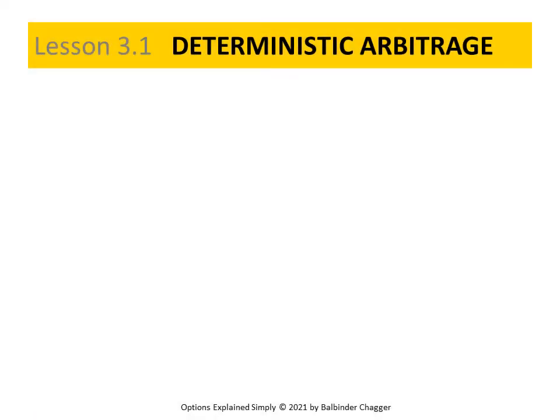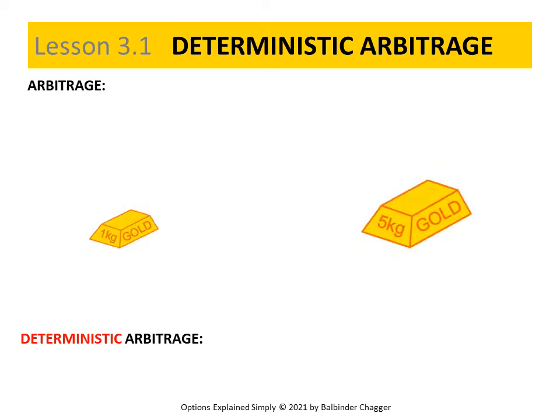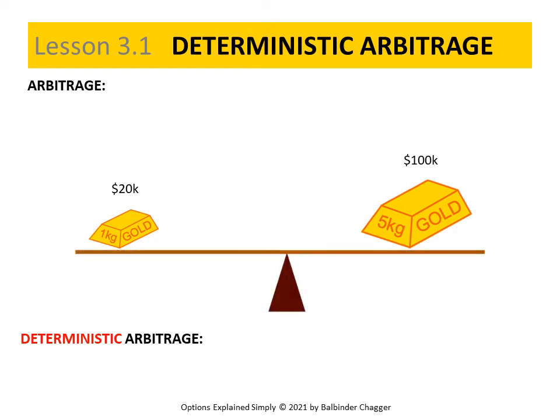In this lesson, we'll learn two things. First, what arbitrage is, and second, what deterministic arbitrage is. Usually, we expect the values of financial assets to be aligned with each other in some way. For example, let's consider a 1 kilogram and a 5 kilogram bar of gold. If the 1 kilogram bar is trading in the market at $20,000 and the 5 kilogram is trading at $100,000, then the values of the two bars are in alignment. They're in balance with each other.